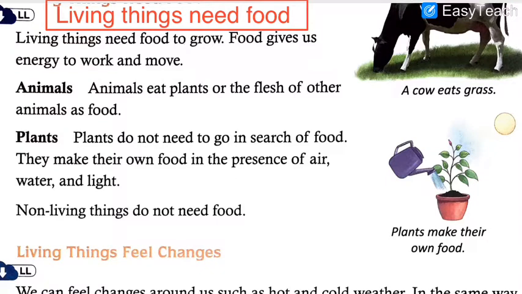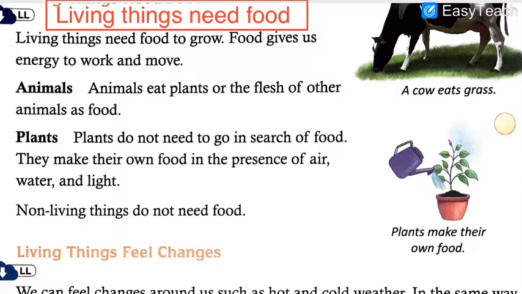I hope at least they are reading from the textbook. I have displayed the textbook on the screen so that those who don't have the textbook can understand, and the lines which are important for you, I can highlight and show to you. So I hope you are watching carefully and reading along with me.